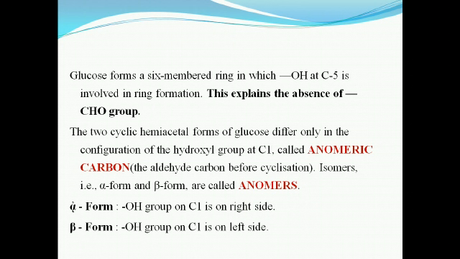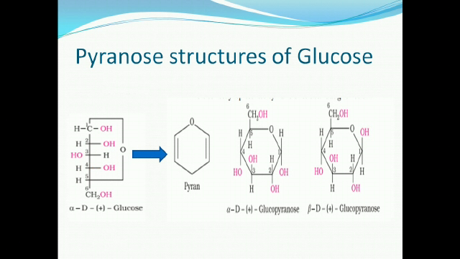The two cyclic hemiacetal forms of glucose, which differ only in the configuration of the hydroxyl group at C1, are called anomers, and C1 is called the anomeric carbon. The two forms are the alpha form and the beta form. The alpha and beta isomers are known as anomers. In the alpha form, the OH group on C1 is on the right side, and in the beta form, the OH group on C1 is on the left side.